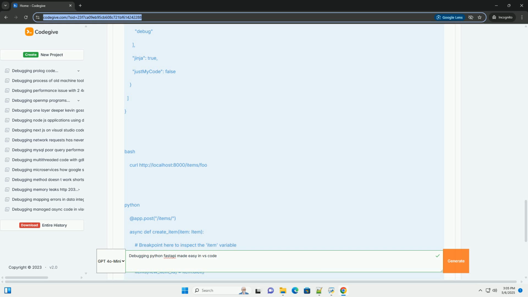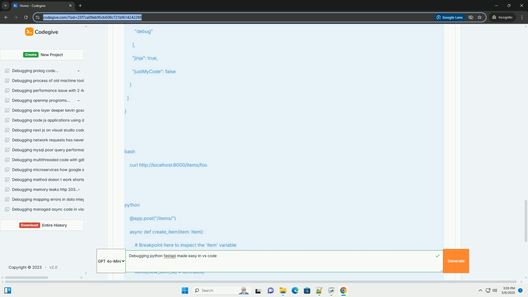Logpoints. Logpoints allow you to print messages to the debug console without pausing execution. This can be useful for logging information without interrupting the flow of your application. Right-click in the gutter and select Add Logpoint. Enter the message you want to log, including any variable values you want to display.